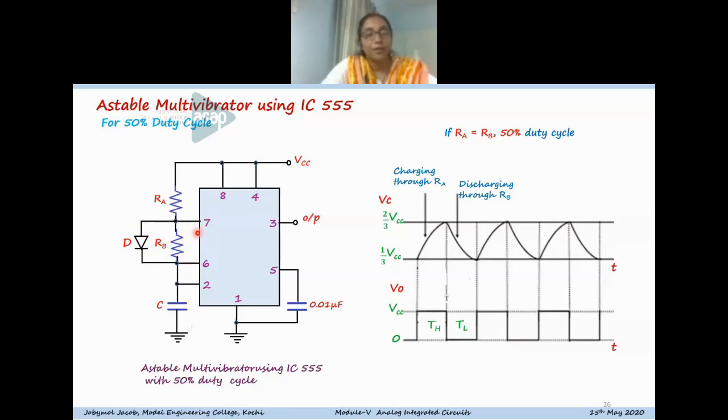And if we can make Ra equal to Rb, we can get 50% duty cycle. So this diagram shows the charging and discharging of the capacitor for getting 50% duty cycle, that is equal width for on and off pulse.